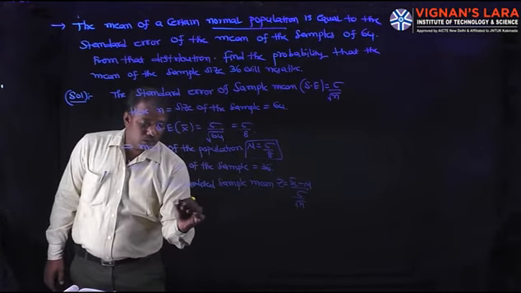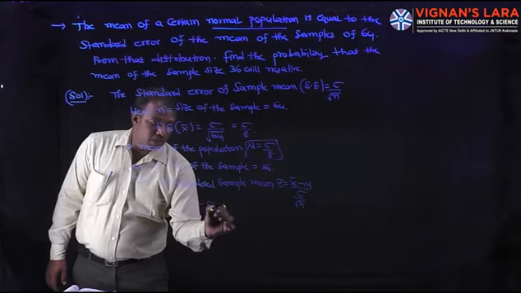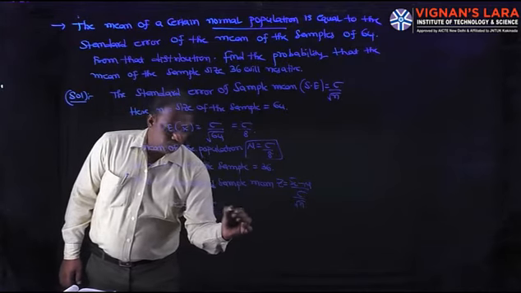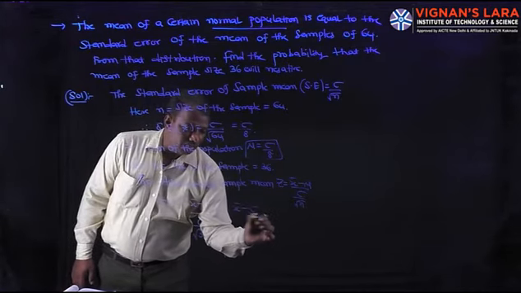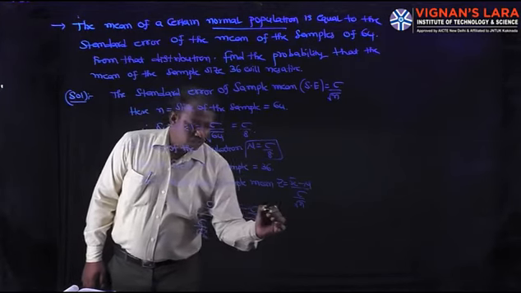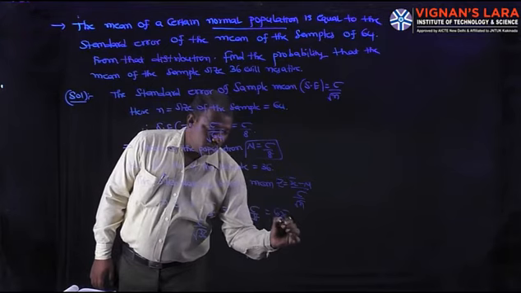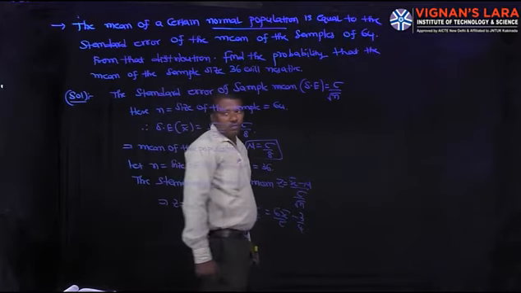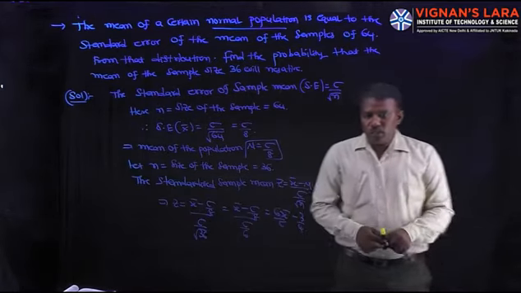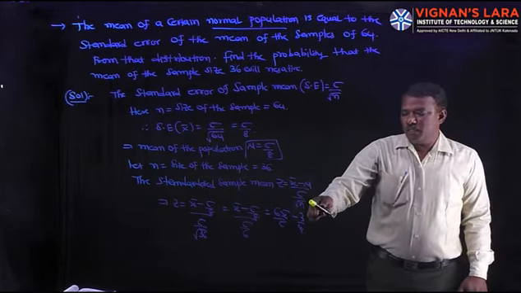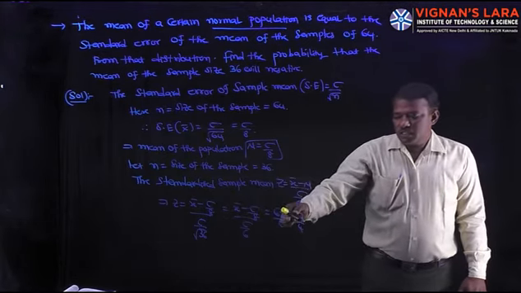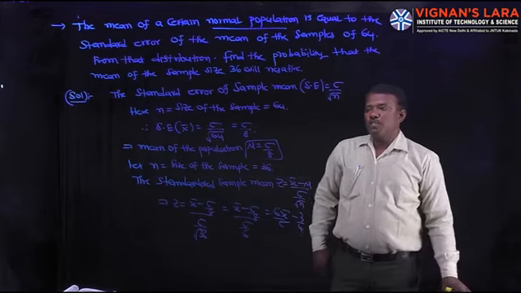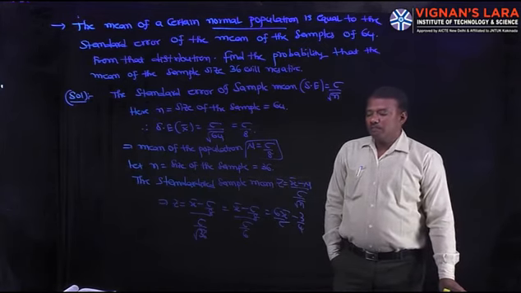Then Z is x bar minus sigma by 8, divided by sigma by root 36, that equals x bar minus sigma by 8 by sigma by 6, that equals 6x bar by sigma minus 6 by 8, that equals 3 by 4, since mu is sigma by 8 and n is 36.